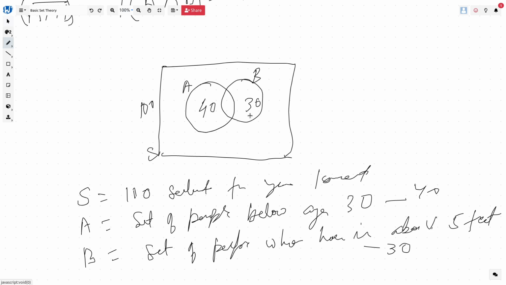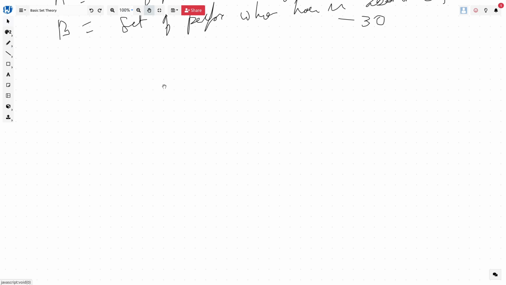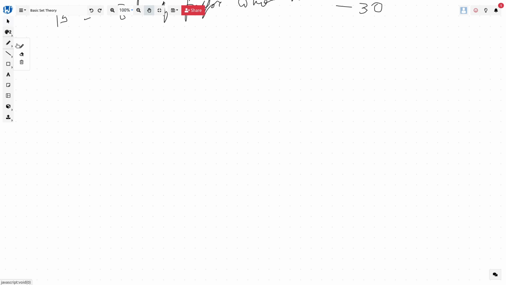But you will realize here that there is a possibility that a person's age is below 30 and the person's height is also above 5 feet. This is quite possible. That will comprise this set A intersection B. Now let's take a closer look at the Venn diagram and use our logic to define A intersection B.